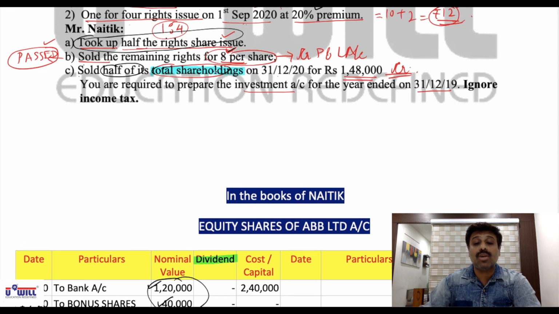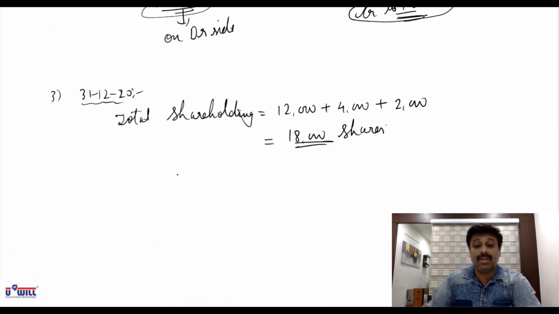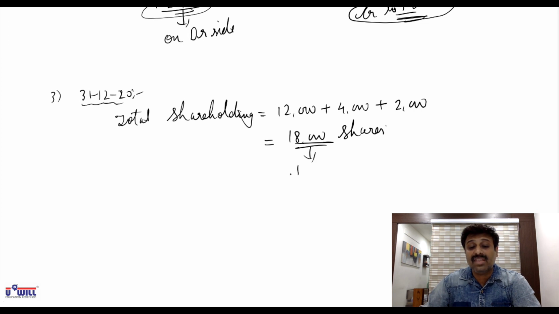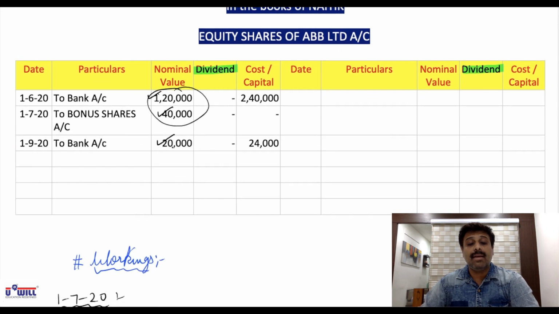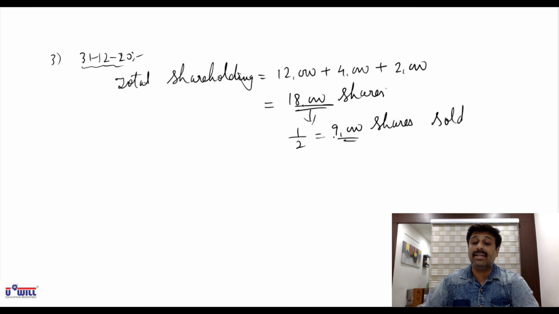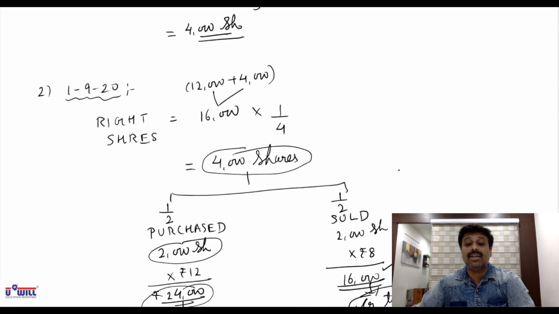half of this total shareholding is sold for 1,48,000. Okay, half of this he sold means 9,000 shares he has sold. Total shareholding of his is 18,000, 12,000 plus 4,000 plus from right shares he purchased only 2,000. So 18,000 are there. Out of that, half means 9,000 shares he is selling. So what is the selling price of those 9,000 shares?